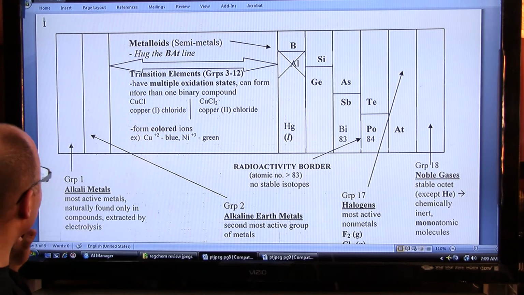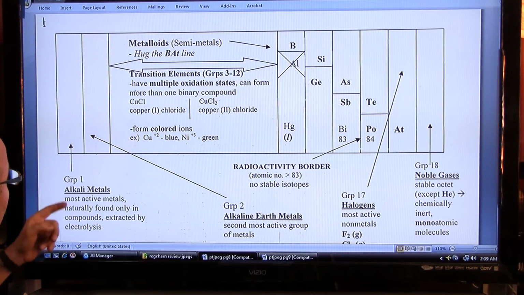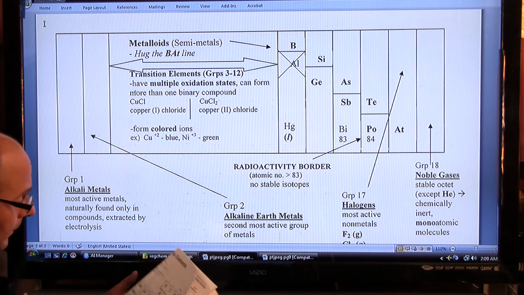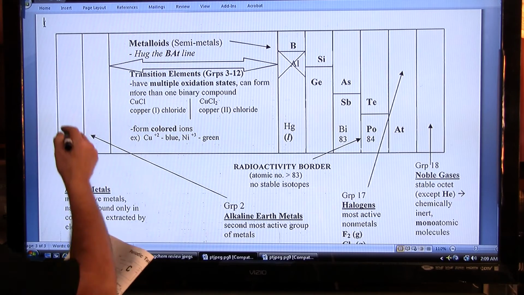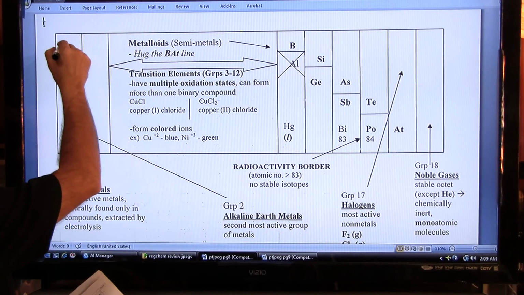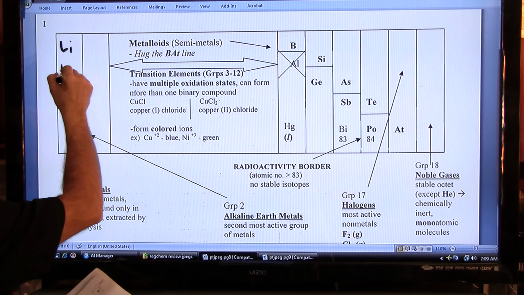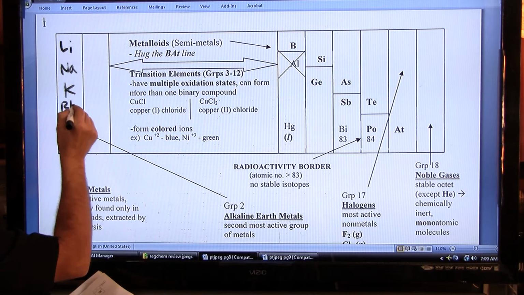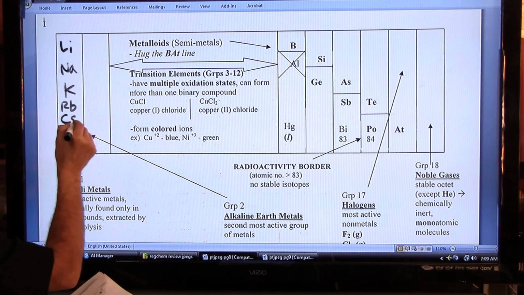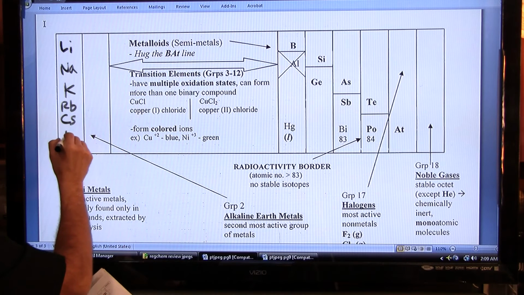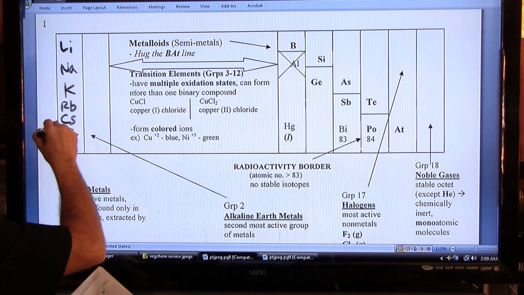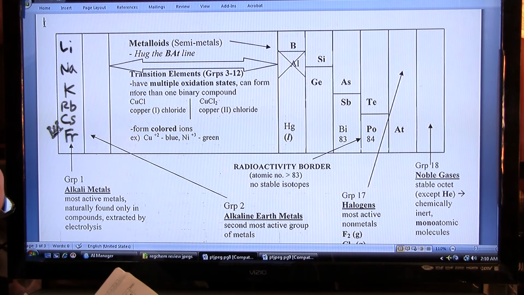All right, and the first family here, first of all, you should know that they're called the alkali metals. And we list them to fill in this table here. So we have Li, then Na for sodium, K for potassium, Rb, rubidium. Remember the symbols are listed with their names in Table S. And Fr, that one you ought to know. And give it a crown, we'll give it a Burger King crown. That's the king of metals. That is the most active of all the metals.